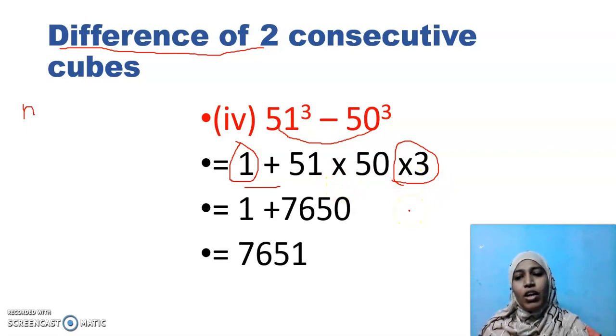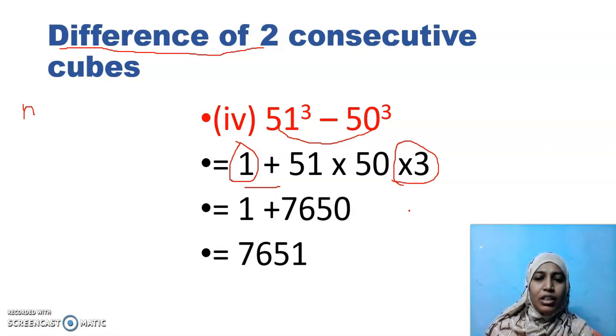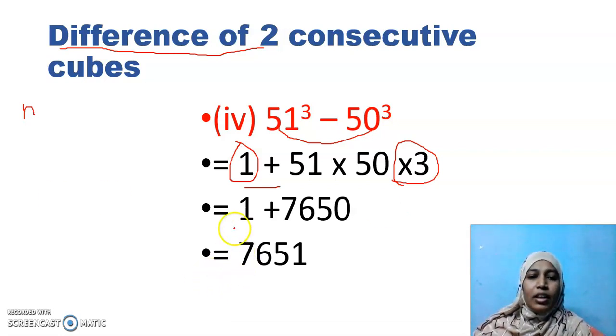It's wrong because we have to follow the Bodmas rule. As per Bodmas rule, you have to do multiplication and then only you have to do addition. So, multiply all the three numbers and you will get 7650. That has to be added with 1 to get 7651.